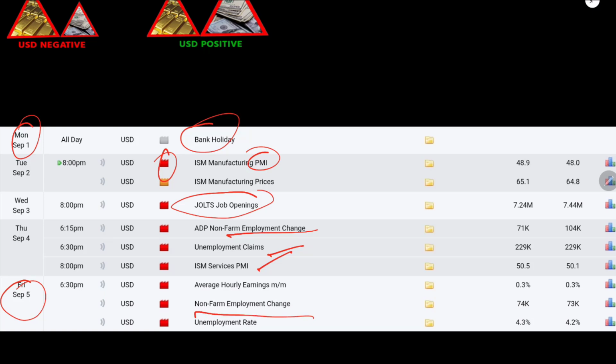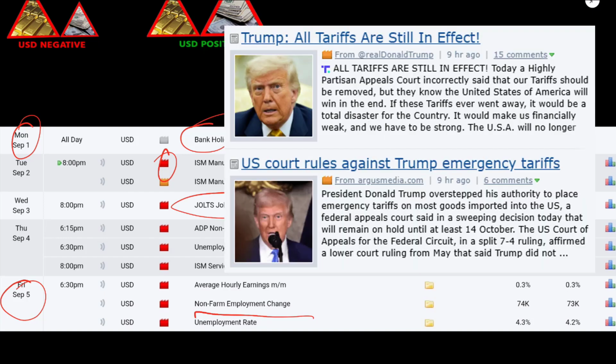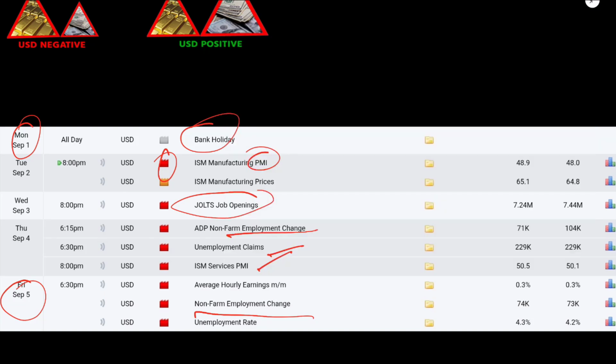the most powerful news in the whole month. And there are more geopolitical related issues in the upcoming weeks, so we have to keep our concern on that, like the US court ruling against Trump's emergency tariff, and Trump says all tariffs are still valid to save their nation and to make the American economy stronger.